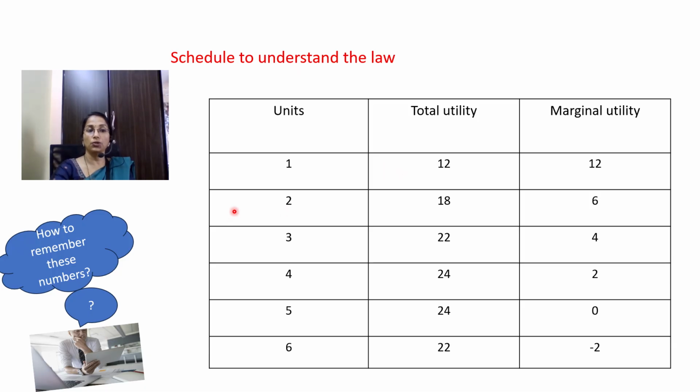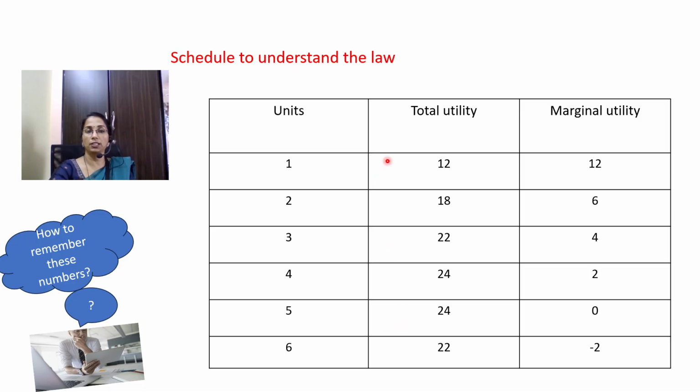When he continues with the second apple, it gives a total utility of 18. The third apple gives 22 total utility. The fourth apple gives 24 utils of total utility. And when he consumes the fifth one, the total utility remains the same, that is 24 only.